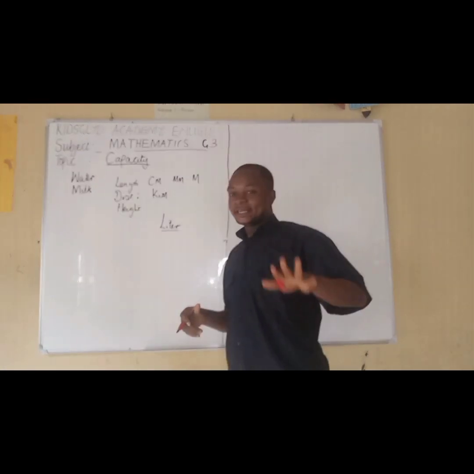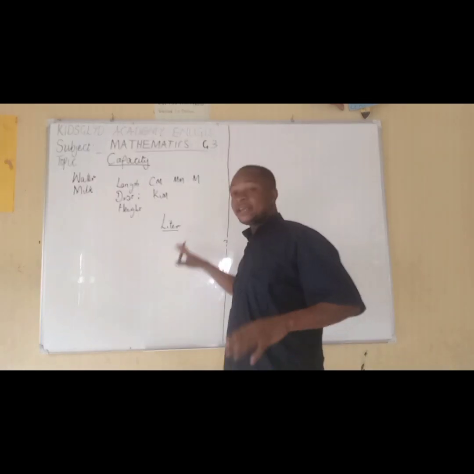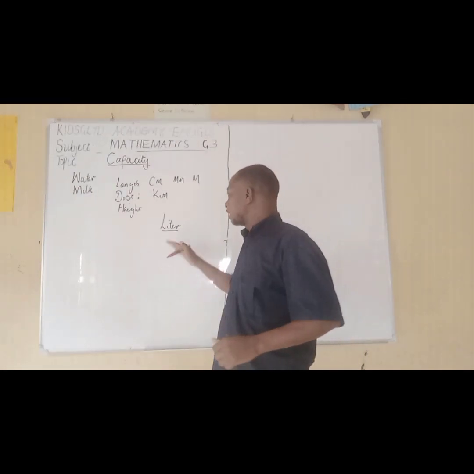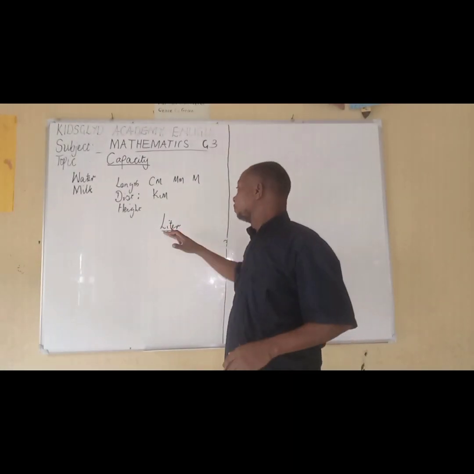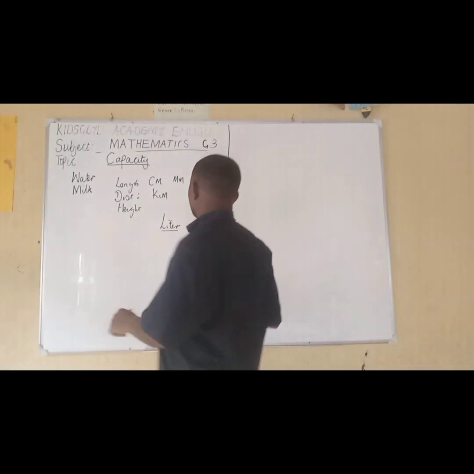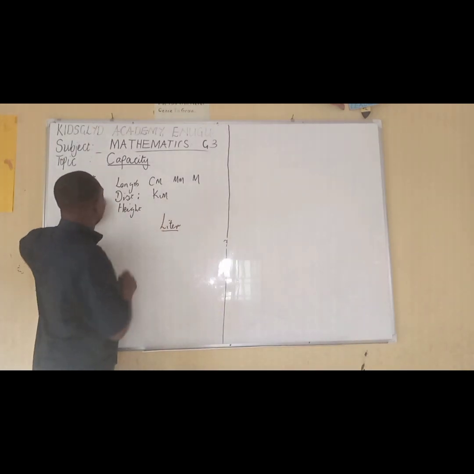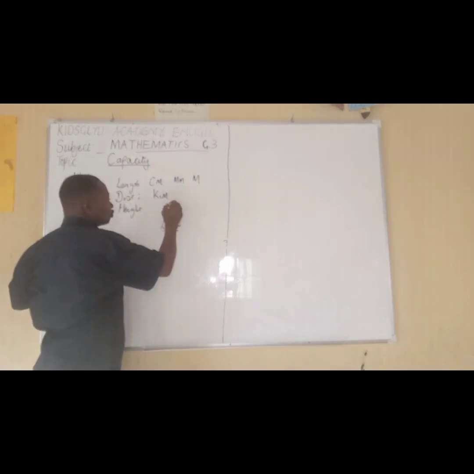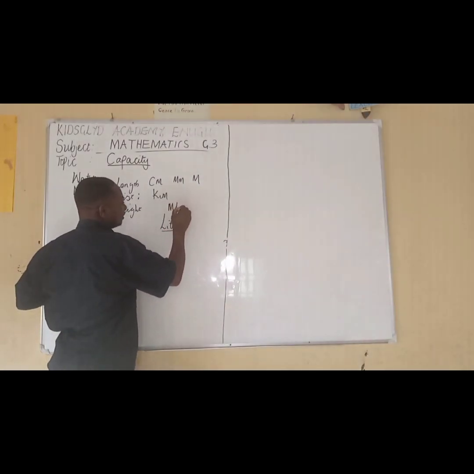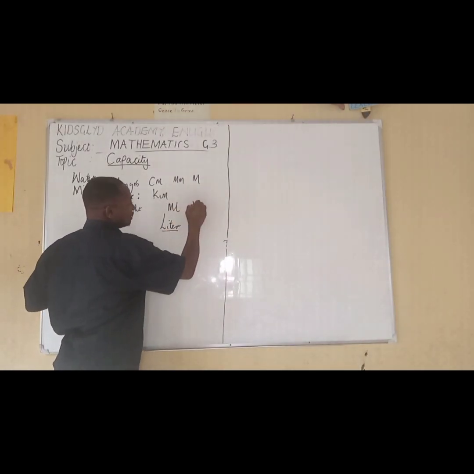We measure liquids in liters. But this liter is the base unit. We have other units that are smaller than the liter, and we have other units that are bigger than the liter. For example, just like we have millimeters when we talk about length and distance, we also have milliliters, ml. That's milliliters.